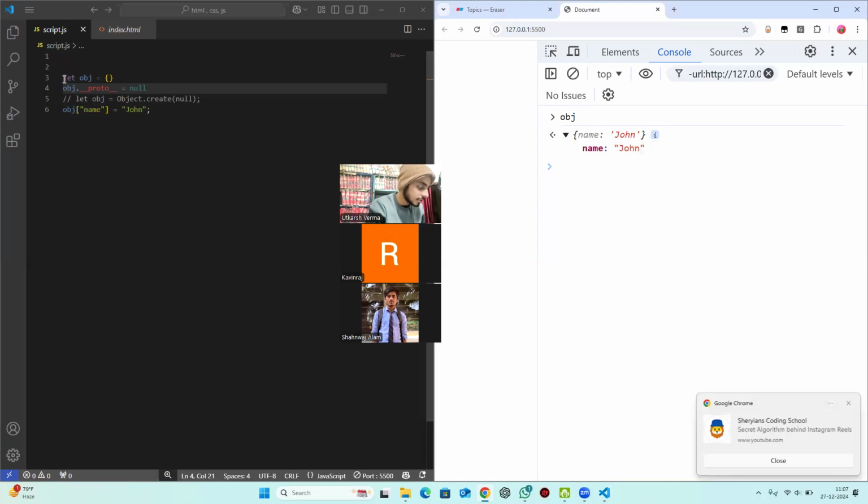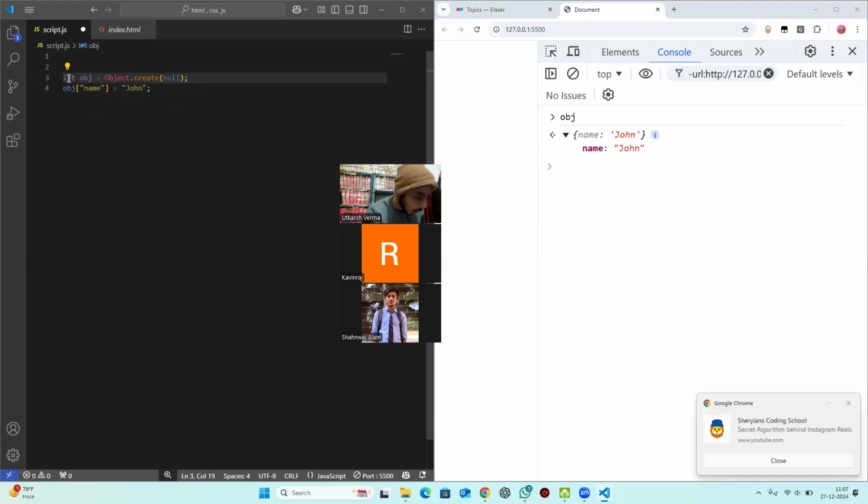So what I'm doing is first creating the object, then writing this null. Instead, what I can do is something like this: Object dot create null. Let object is equal to, I'm saying, hey, let's create an object with the name object, that is Object dot create, and whatever I write inside this is going to be the prototype of that. So you see here, if I console log this again, we do not have anything here. So writing this means you are creating an object, and the moment you are creating it, you are also writing that dot underscore underscore proto is equal to null. So instead of writing two statements, we are combining them into one.